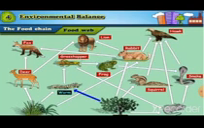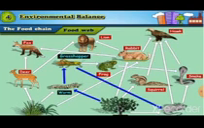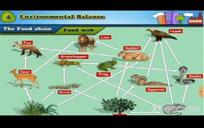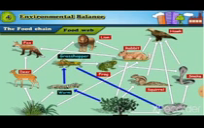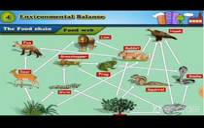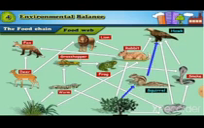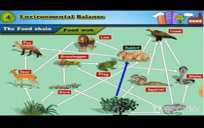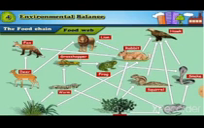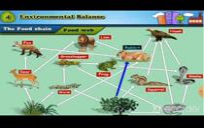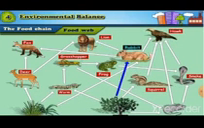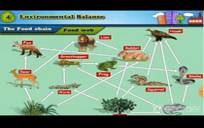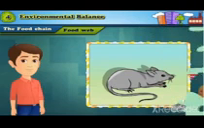Plant, worm, grasshopper, mouse, hawk. Plant, worm, grasshopper, mouse, snake. Plant, squirrel, hawk. Plant, rabbit, lion. Plant, rabbit, hawk. Plant, rabbit, fox. Now, let us find out the food chains.